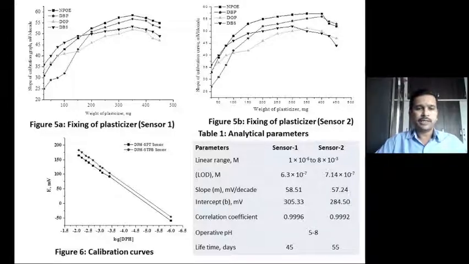Under these optimized conditions of the pH range that I have presented, and the soaking time, response time, etc., the calibration curves obtained are excellent. You can see very good Nernstian behavior from the results presented in this table, indicated by the slope of 58.51 for sensor 1 and 57.24 for sensor 2 respectively. These sensors are applicable to determine donepezil over the concentration range of 1 × 10^-6 to 8 × 10^-3 molar. Excellent linearity is obtained, indicated by the correlation coefficients of 0.996 and 0.992 for sensor 1 and sensor 2 respectively.